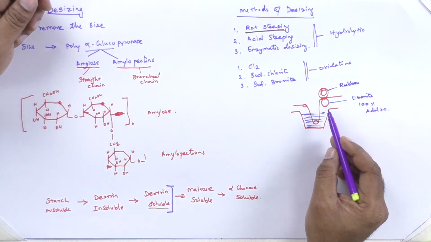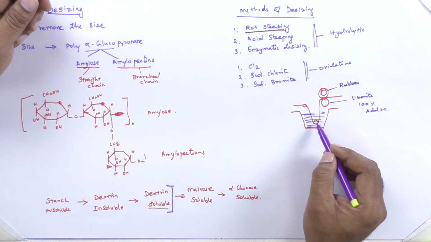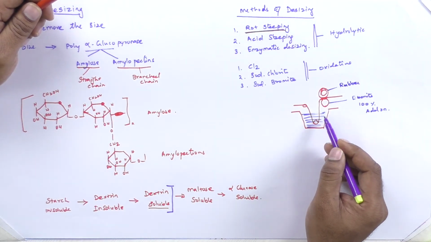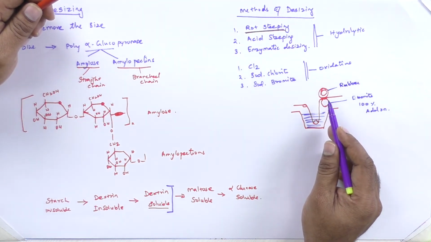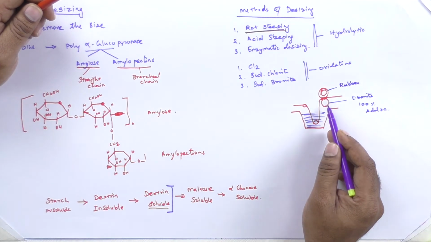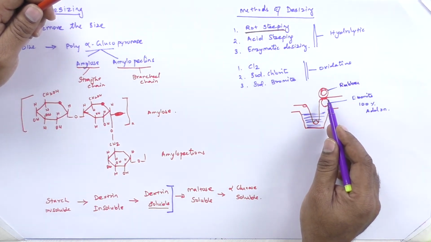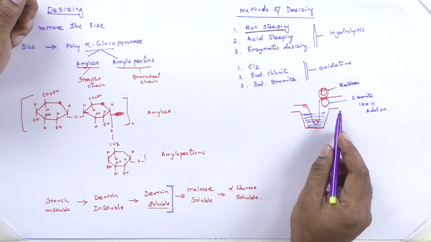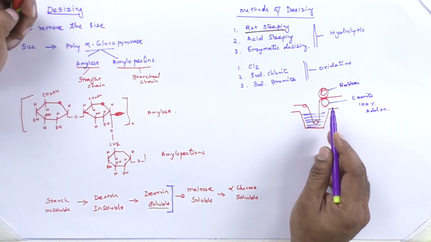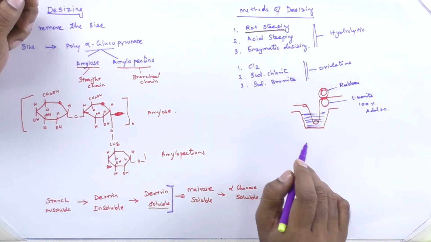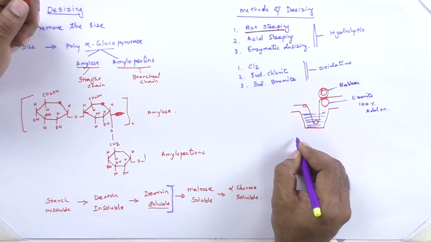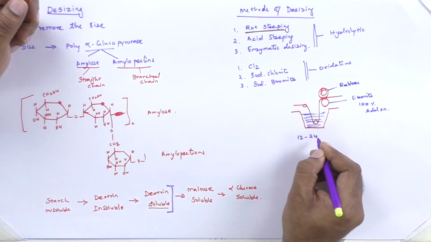That is, if you dip the fabric in water and squeeze it, it retains 100% weight of water. So after squeezing the fabric, you have to allow it to stand for 12 to 24 hours.